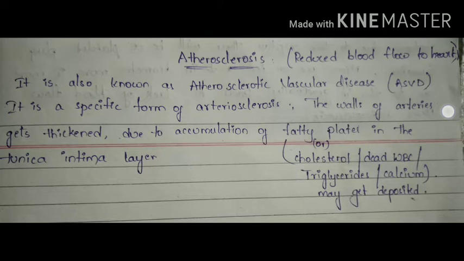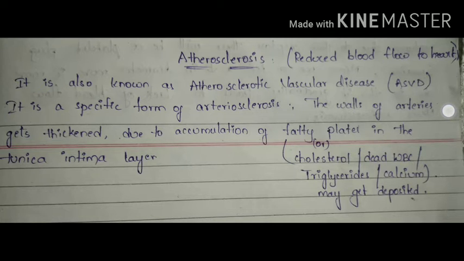Why is there reduced blood flow? Due to the formation of plaque, it causes reduced blood flow, so there is a reduced blood supply to the heart.